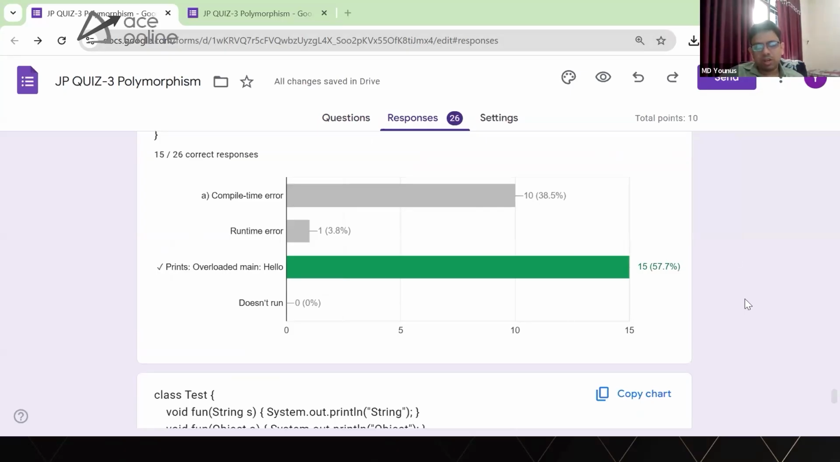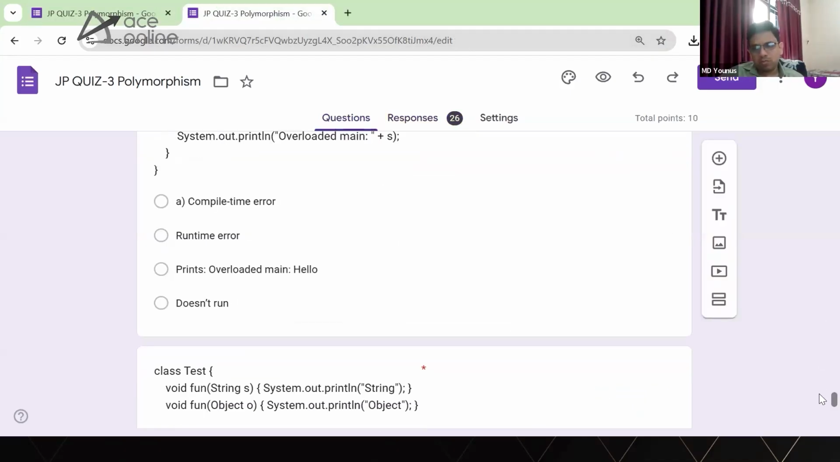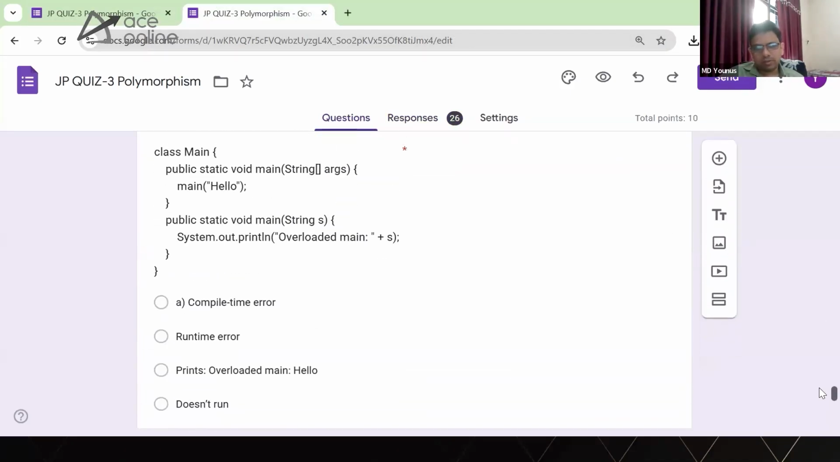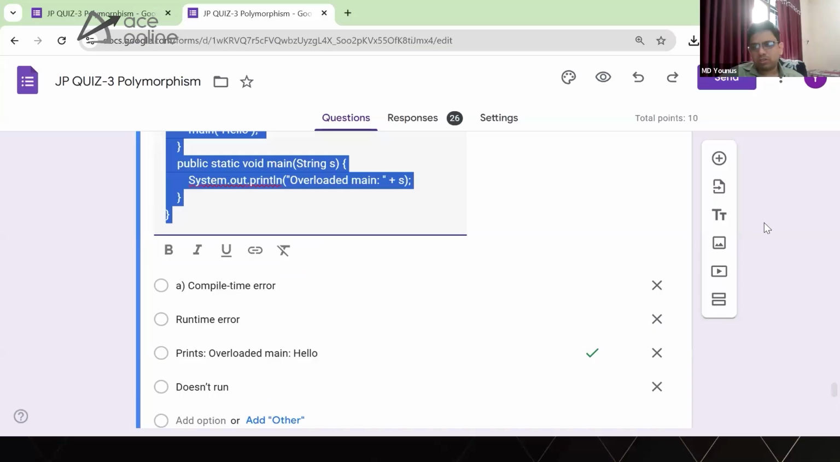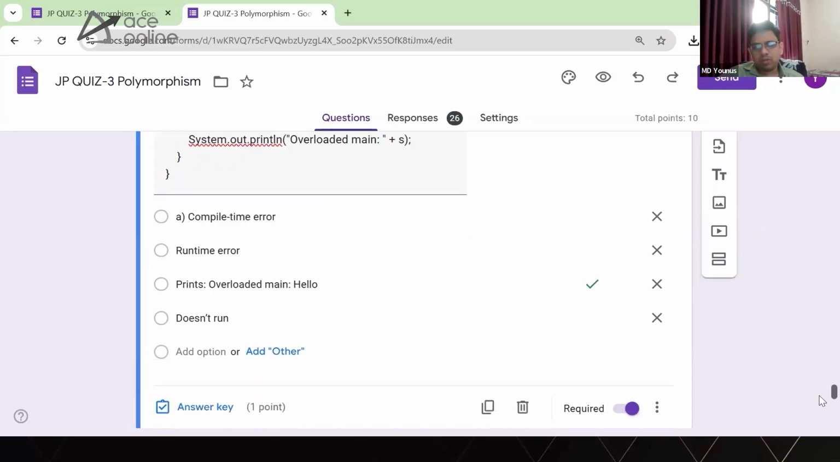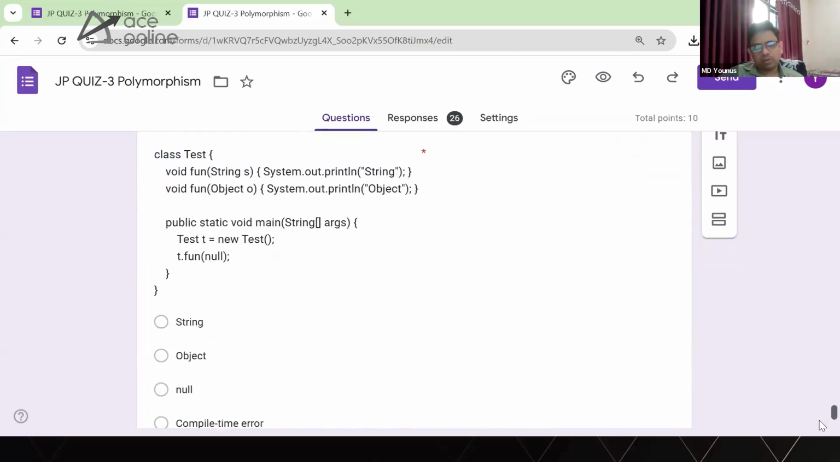Maybe you thought main method overloading is not possible because main is just like a user defined method. You can overload it, but remember, this is the method the JVM calls. If this method is not there, obviously we'll get a compile time error, but this method is calling the String method, and that's perfectly okay. There is nothing wrong with this. So we will be getting the overloaded main output.